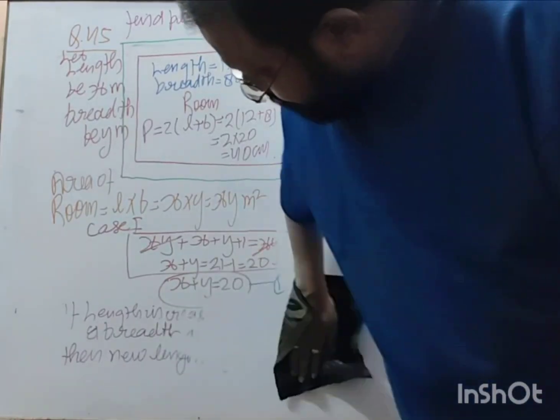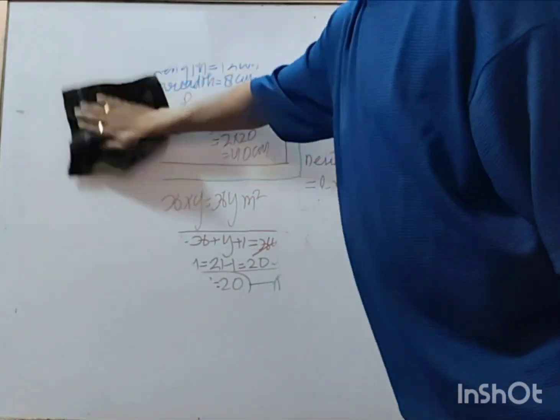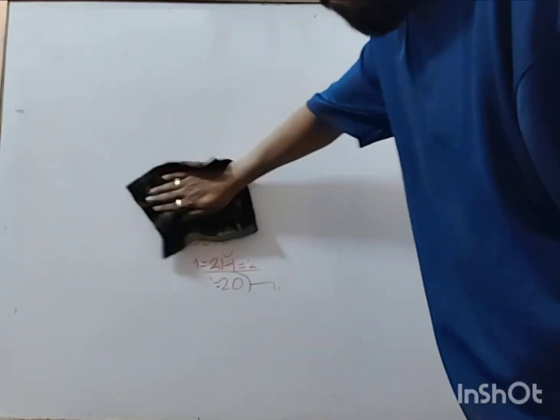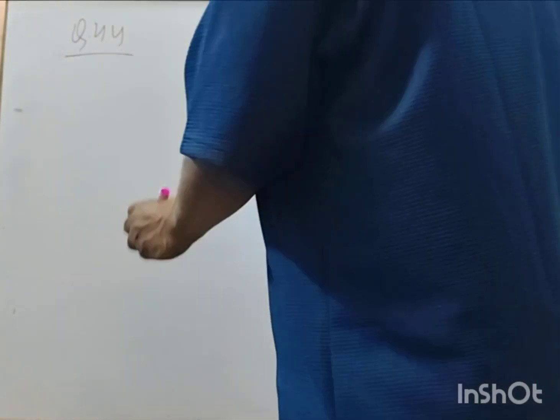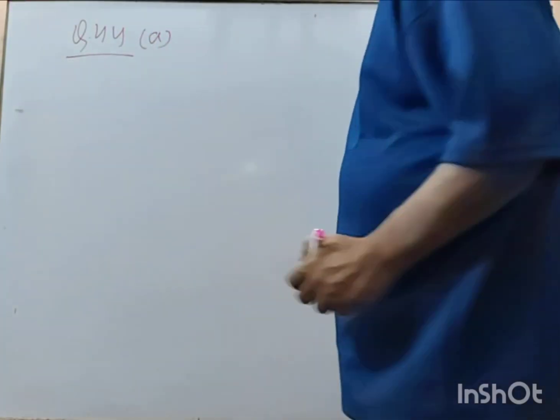Come to question number 44, the first part. It has three figures. 44 A part, right?